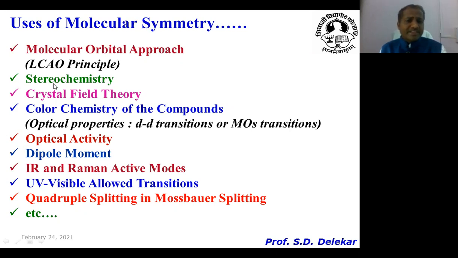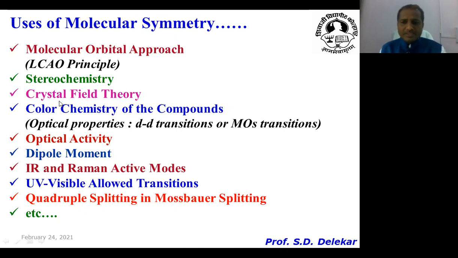This is one example. The second is stereochemistry, which is one of the branches of chemical sciences, and in this branch there are various terminologies like cis isomer, trans isomer, enantiomer, diastereoisomers, dextro and levo forms. In the end, all these terminologies are also based on the concept of symmetry.